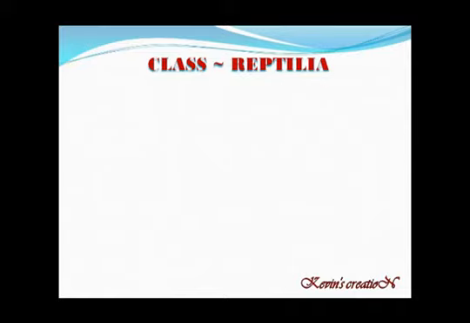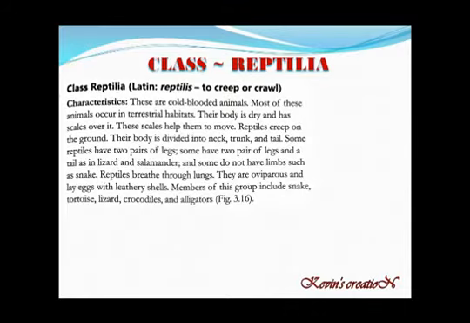Now the third one, class Reptilia. This is the group of all kinds of animals which crawl or creep, like snakes. The word Reptilia is taken from the Latin word reptilis, which means to creep or to crawl. They are cold-blooded animals. That means their body temperature changes with the surroundings. Most of these animals occur in terrestrial habitats. That means they are found on land.